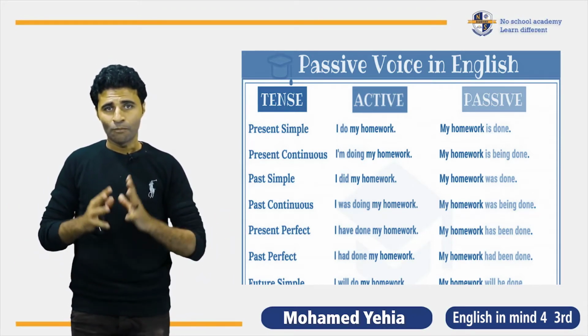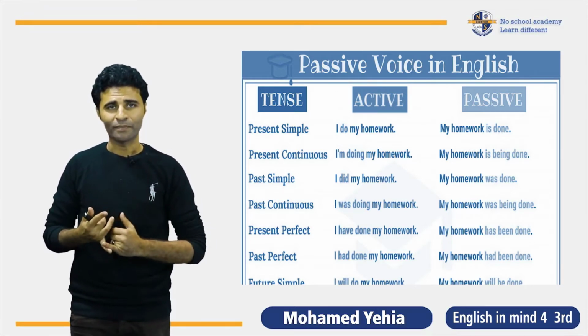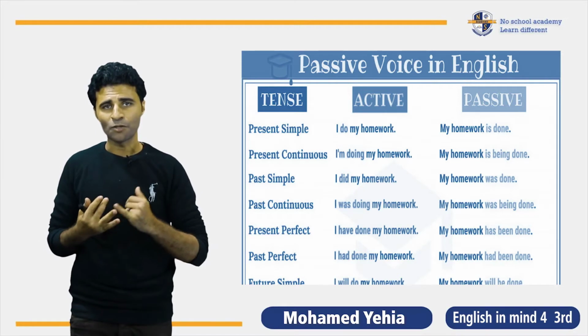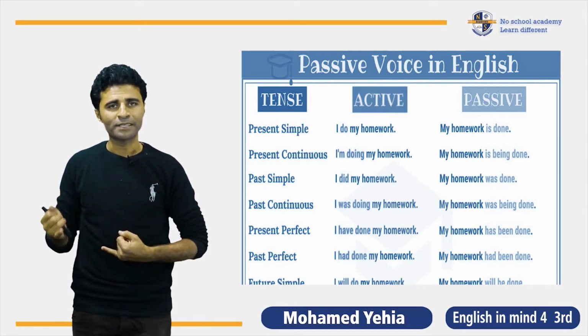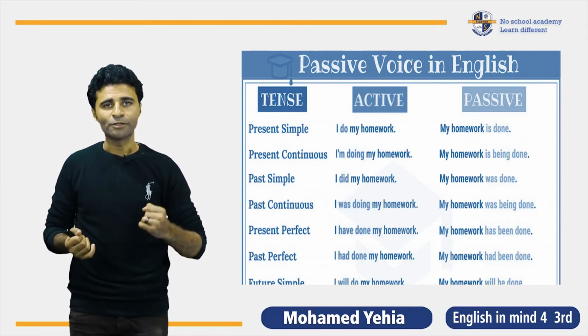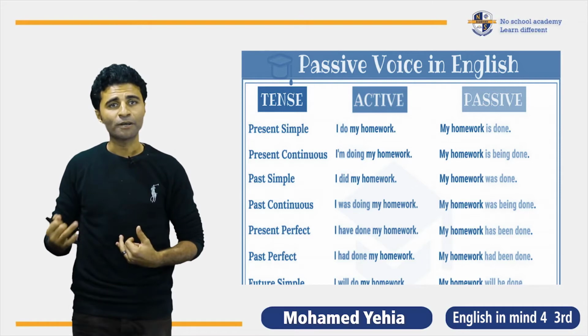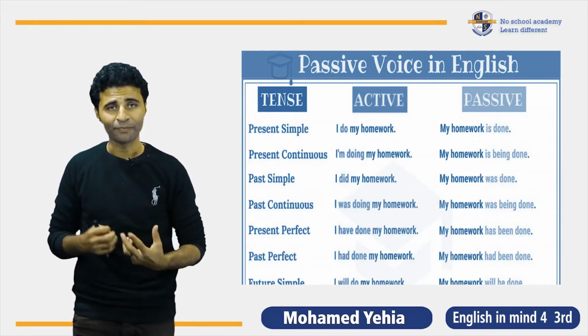Okay, we have a lot of tenses in English language, like the present simple tense, the present continuous tense, the past simple tense, the past continuous tense, the present perfect tense, the past perfect tense, the future simple, the future continuous, the future perfect. All these have an active and passive.